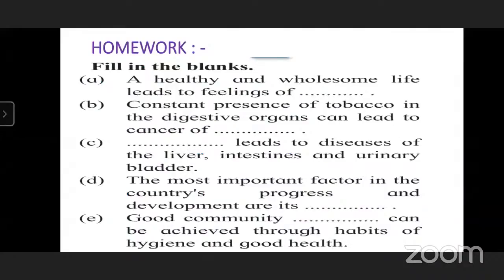Now, the next question is for your homework. Take a screenshot of the homework. First question is fill in the blanks. One more question is there. Have you taken this screenshot? One minute. Yes, yes.